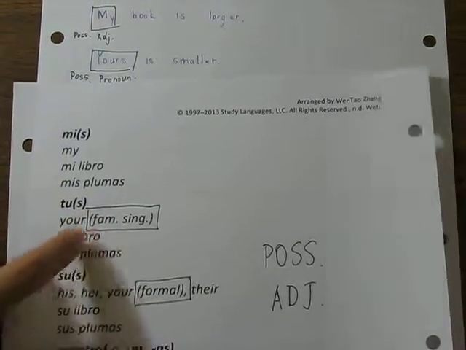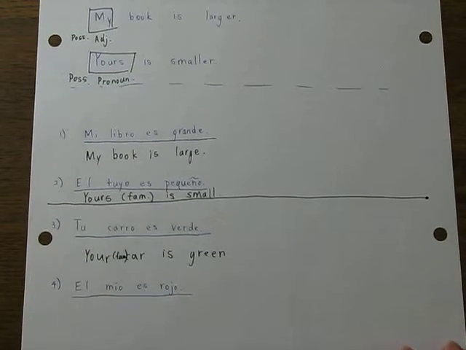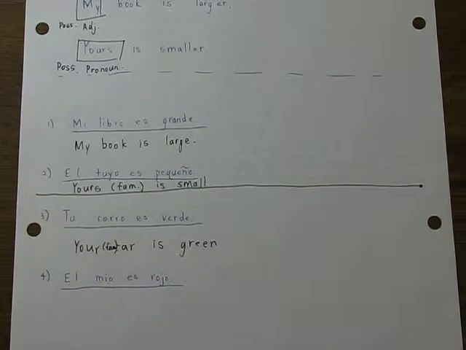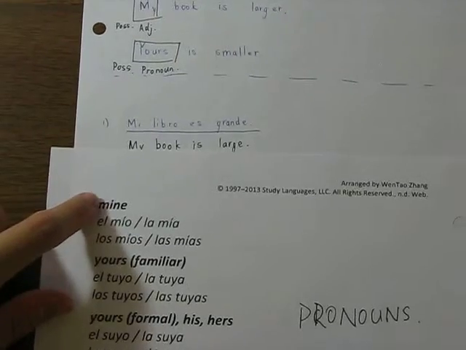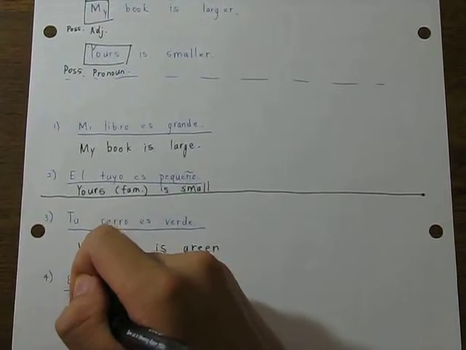Tu is familiar, su is formal. And for the last sentence, we would translate it as, mine is red. El mío, as you see in the pronouns, translates to mine. So you say, mine